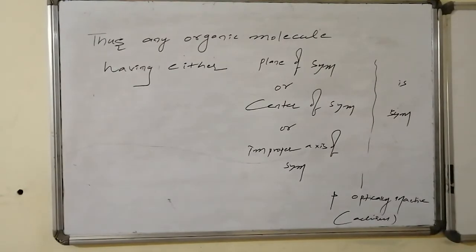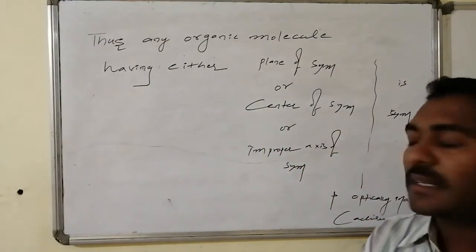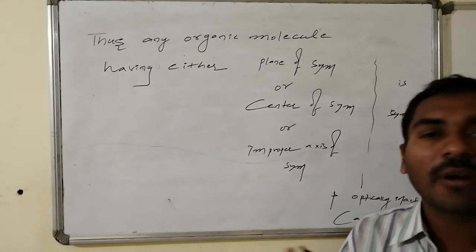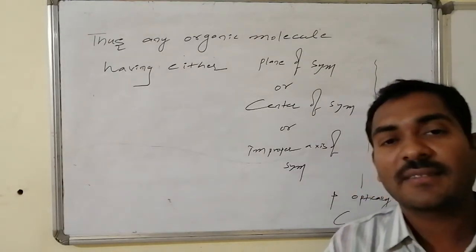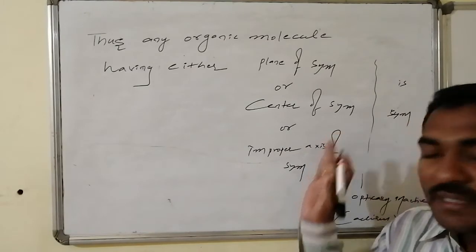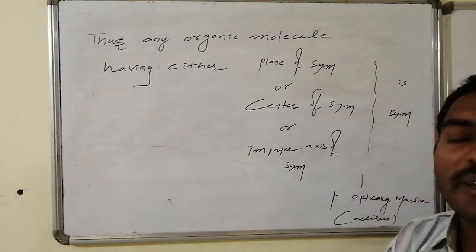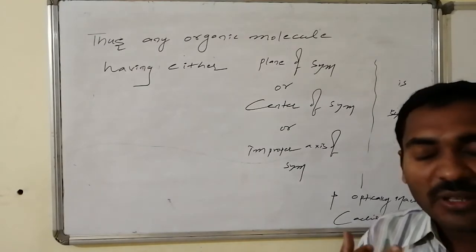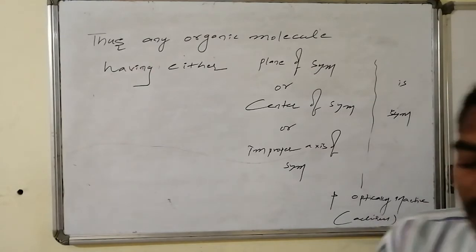Thus the conclusion is that in any organic molecule, if any one of plane of symmetry, center of symmetry, or improper axis of symmetry is present, or any combination of them, the molecule is said to be symmetric and optically inactive. We can say a symmetrical molecule is an achiral molecule. If all of these are absent, that is, plane of symmetry absent, center of symmetry absent, improper axis of symmetry absent, then the molecule is said to be asymmetric. That molecule becomes optically active, and technically it is known as a chiral molecule.